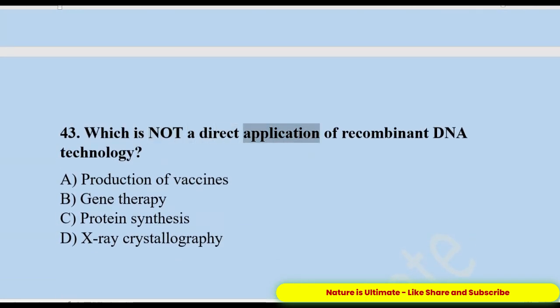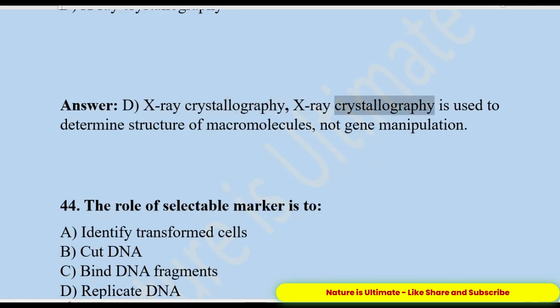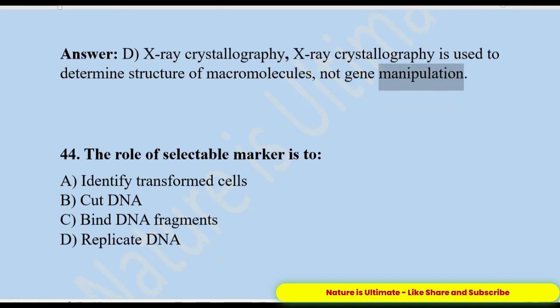43. Which is not a direct application of recombinant DNA technology? A. Production of vaccines. B. Gene therapy. C. Protein synthesis. D. X-ray crystallography. Answer: D. X-ray crystallography. X-ray crystallography is used to determine structure of macromolecules, not gene manipulation.